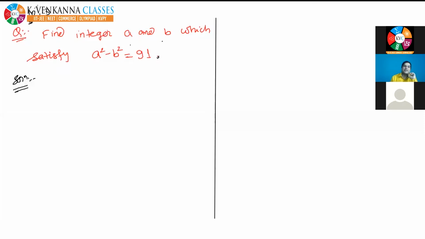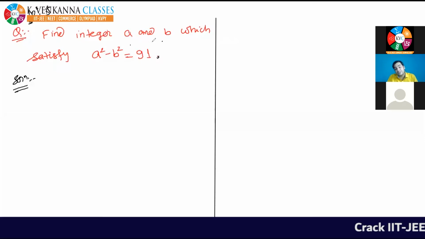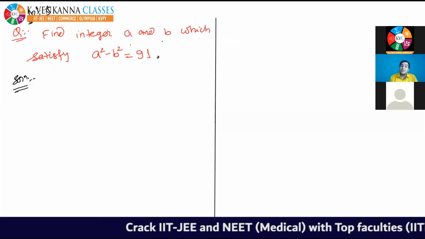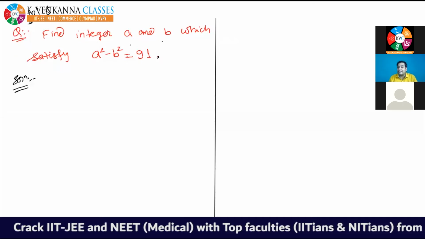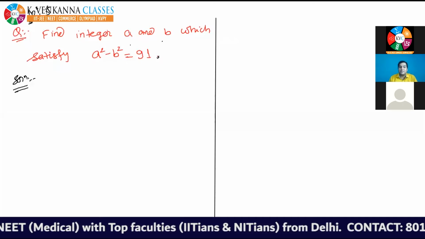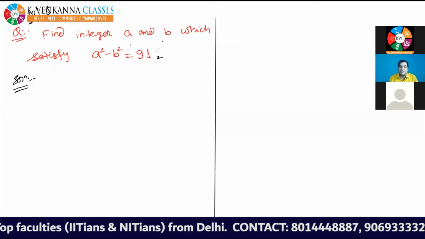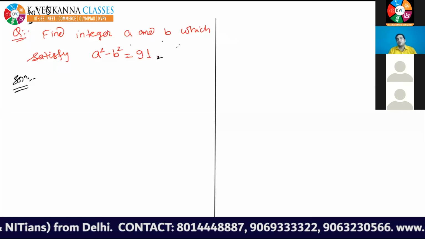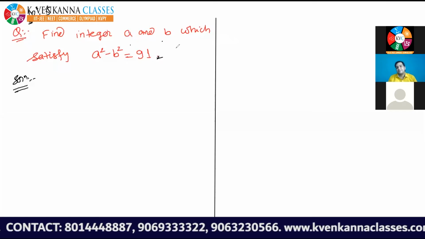Okay, 10 square is 100, 3 square is 9, and 100 minus 9 becomes 91. So by hit and trial, you can give the answer, but not for all such types of questions. And one more thing, the answer is not complete. The answer 10 and 3 is correct, but it is not complete. There are some other integers for which a square minus b square is equal to 91.